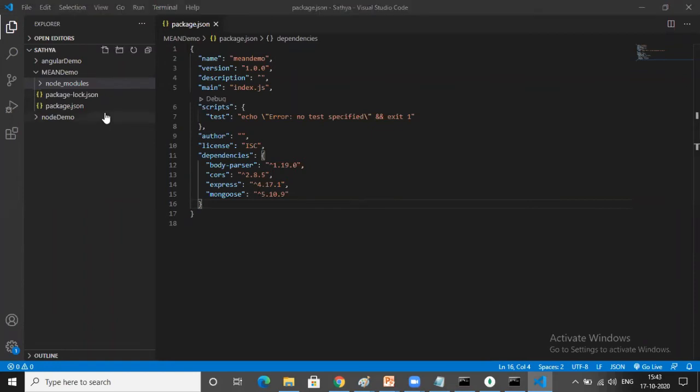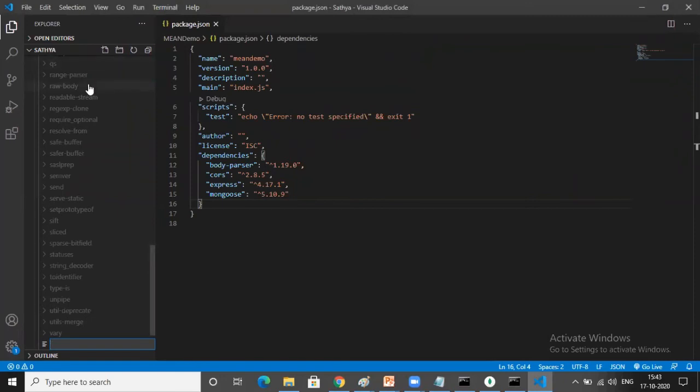As I already told you in the introduction class, Express.js is a framework which is used to create APIs. So if you want to create an API and run the API, one server is required. Is it clear? Server is mandatory, because Express.js is a framework to create the API, and in order to run this API, one server is required. So I will try to create one server here.